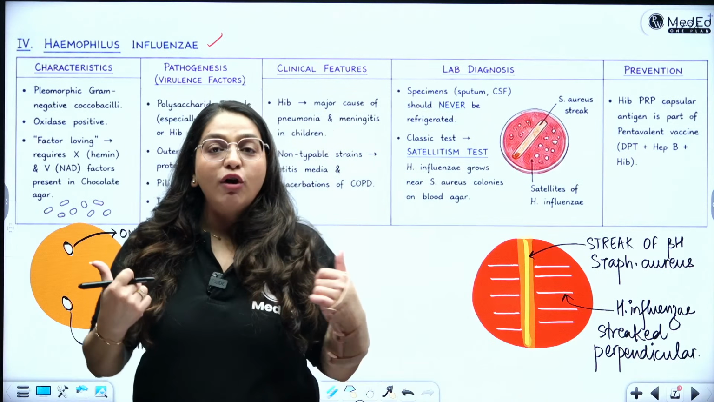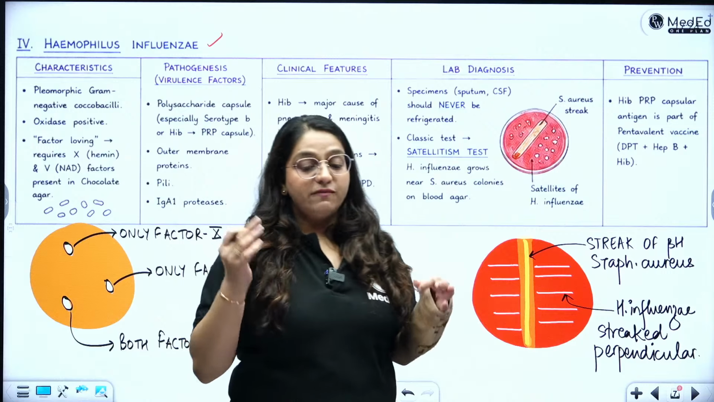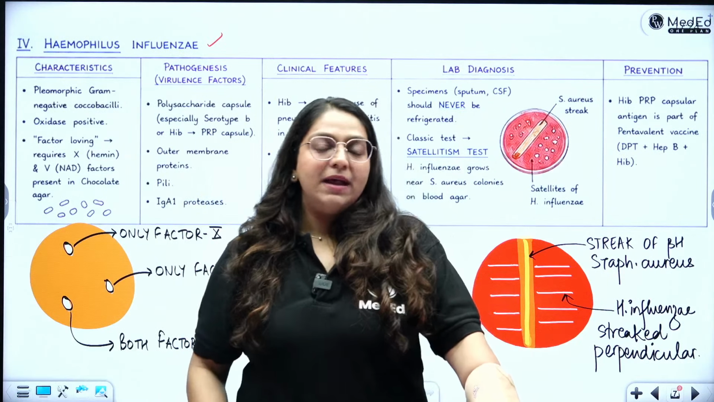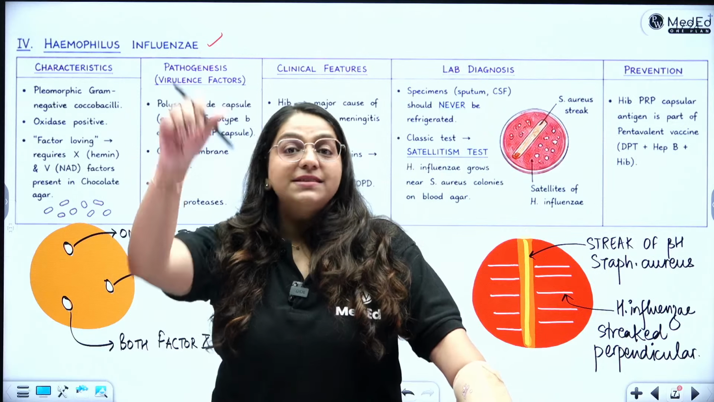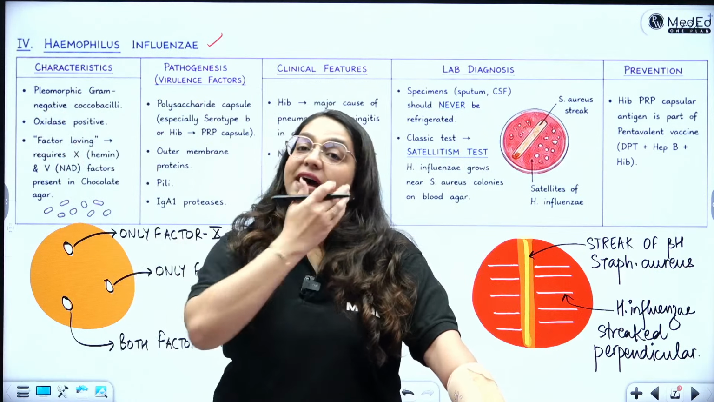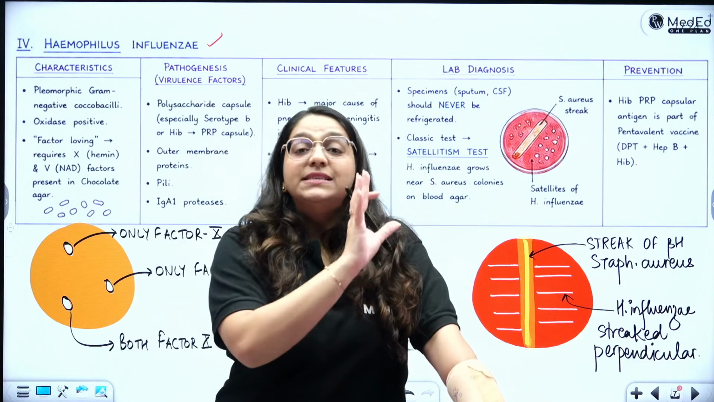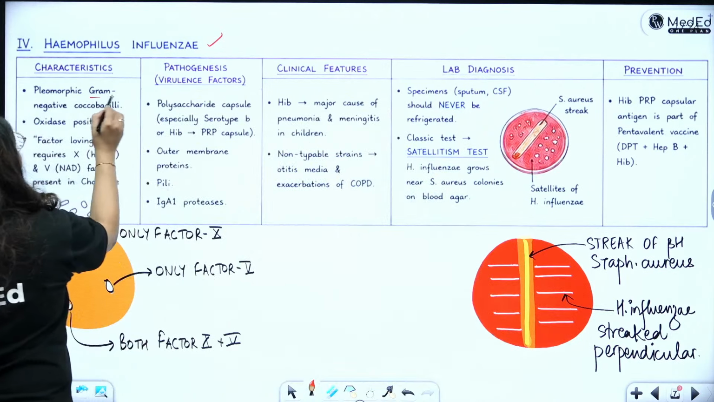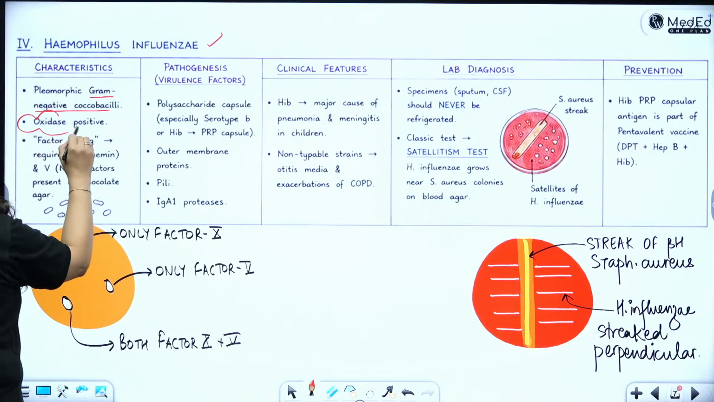So before we move on to the diagrams, let's first understand about H. influenzae. What is H. influenzae? It is also a khopdi wala bacteria, meaning it is also a bacteria inside a skull. So it is also capsulated, right? This is not influenza virus. Okay, influenza virus is separate. H. influenzae is a bacteria. All right. H. influenzae is a pleomorphic gram-negative coccobacilli which is oxidase positive.